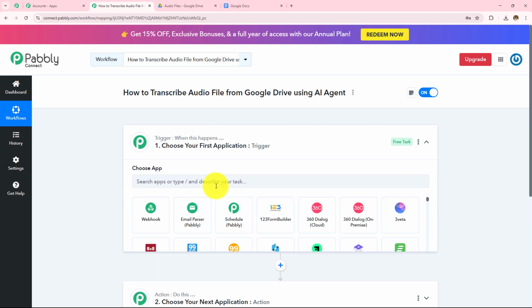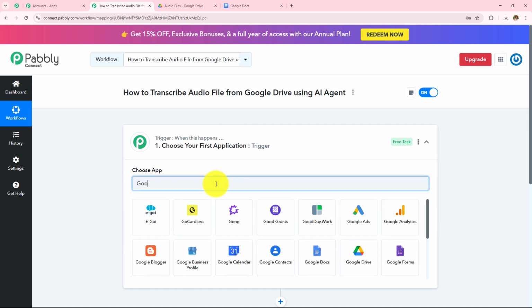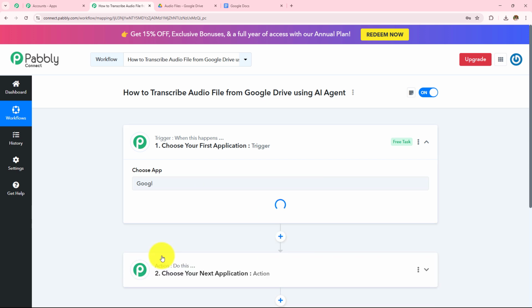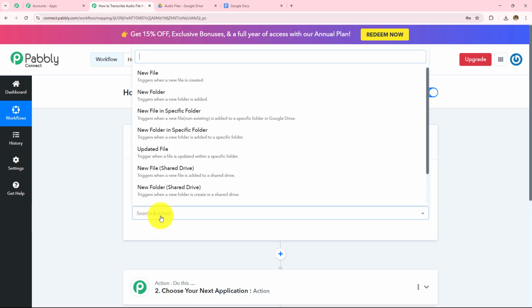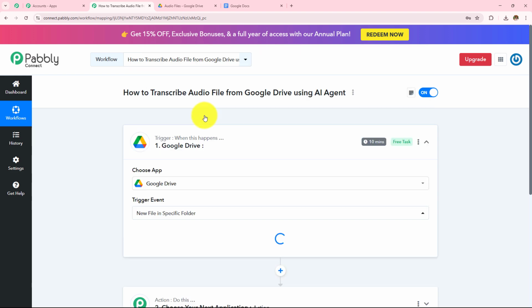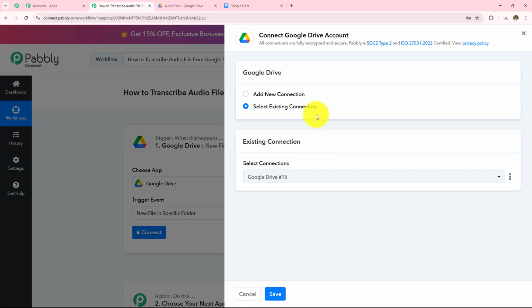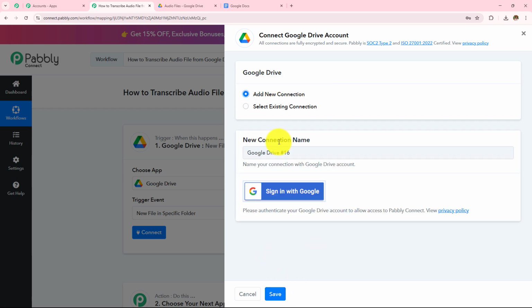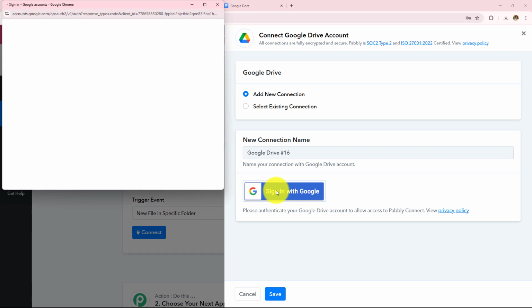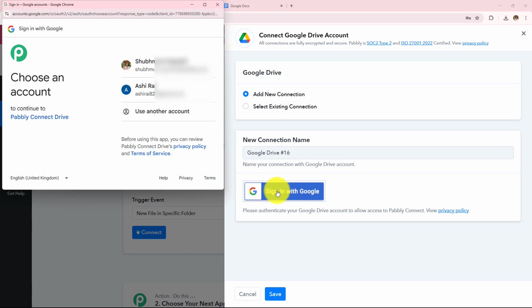So here in my trigger application, let's first quickly take Google Drive. And then in my trigger event, I'm going to take this new file in a specific folder. Now I'm going to click on this connect. So if you have an existing connection, go with save. If you don't have one, click on this add new connection and then click on this sign in with Google. Here you have to choose the account in which you have logged in your Google Drive. I'm going to select my account.